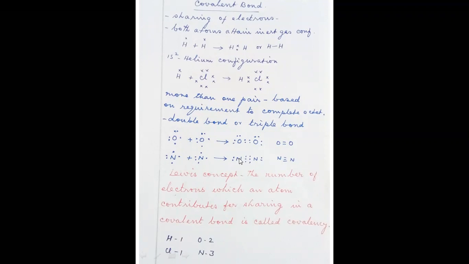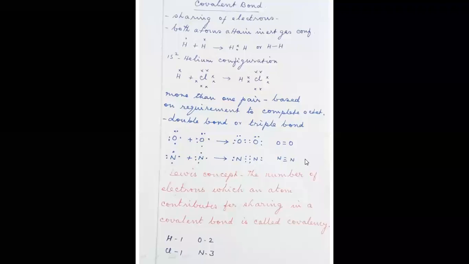Now if you count the electrons for this nitrogen, 1, 2, 3, 4, 5, 6, 7, 8, the octet is complete. If you count the electrons of this nitrogen, 1, 2, 3, 4, 5, 6, 7, 8, the octet is complete. So this is how the nitrogen molecule is stable with 3 bonds. Each bond has 2 electrons, so 3 bonds are in between the 2 nitrogen atoms.